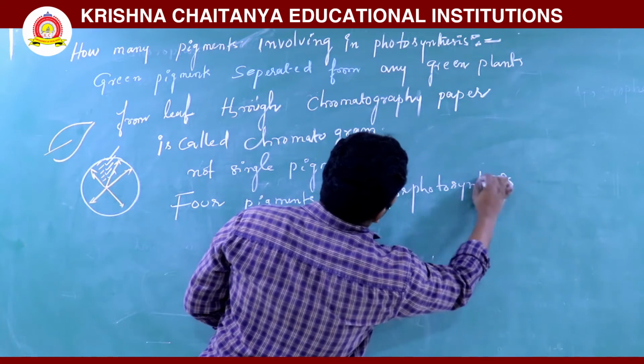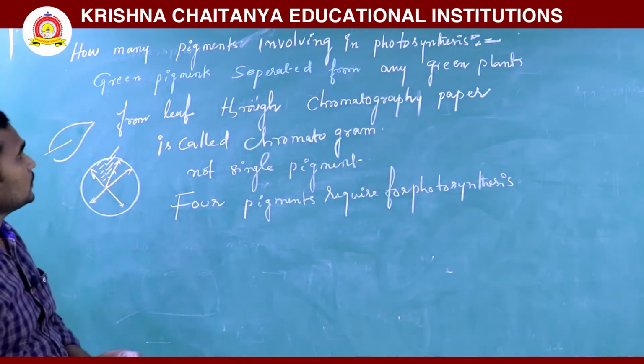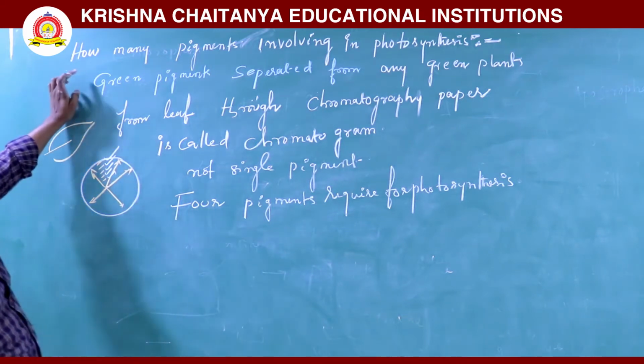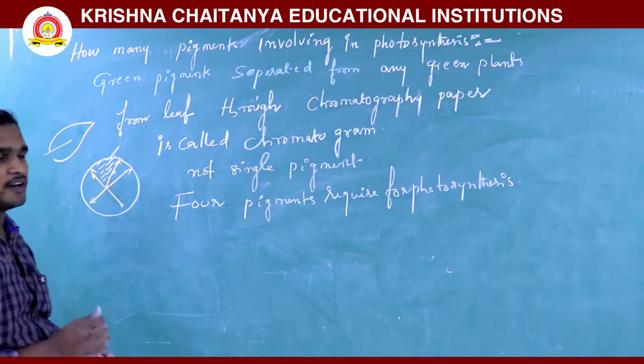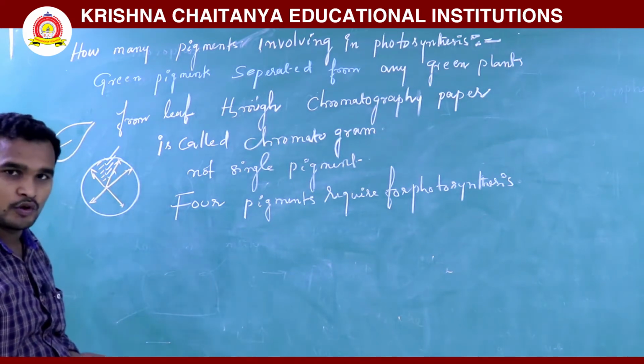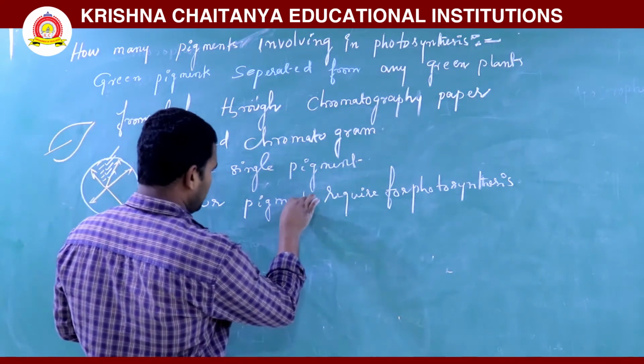Four pigments are involved. Here, first we will divide them.